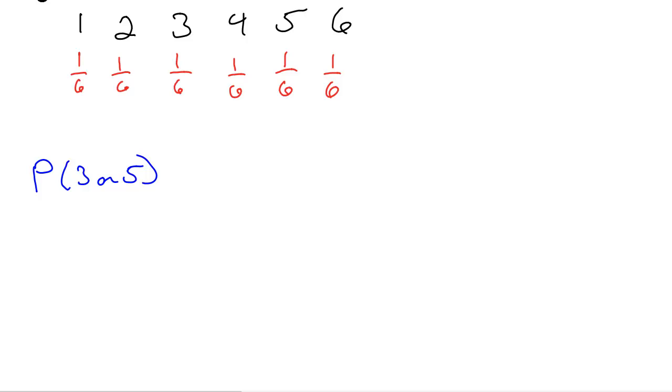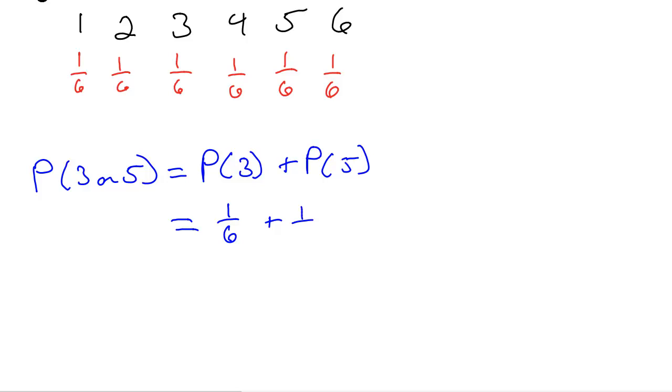No. So that's what makes these mutually exclusive, meaning they can't happen at the same time. Since they can't happen at the same time, this is going to be the probability of getting a 3 plus the probability of getting a 5. Probability of getting a 3 is 1/6. Probability of getting a 5 is also 1/6. When I add those, that gives me 2/6.